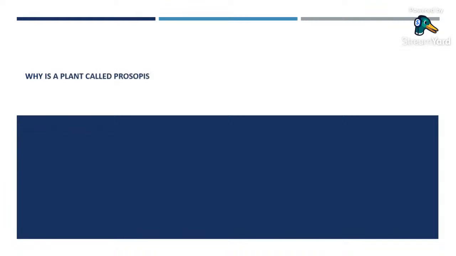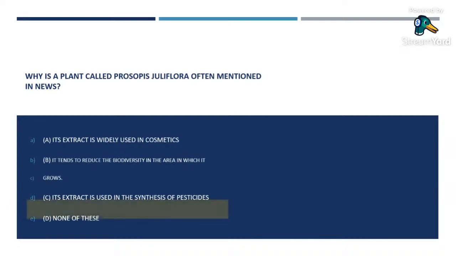Why is a plant called Prosopis juliflora often mentioned? A. Its extract is widely used in cosmetics. C. It tends to reduce the biodiversity in the area in which it grows. So the correct answer here is C.